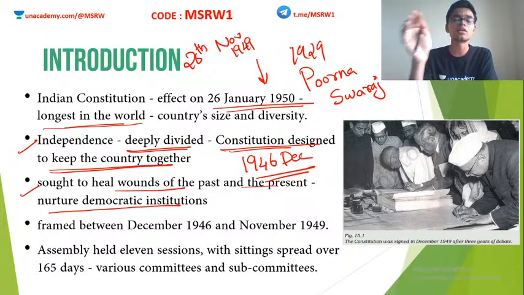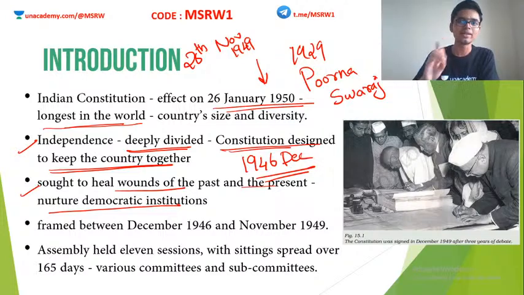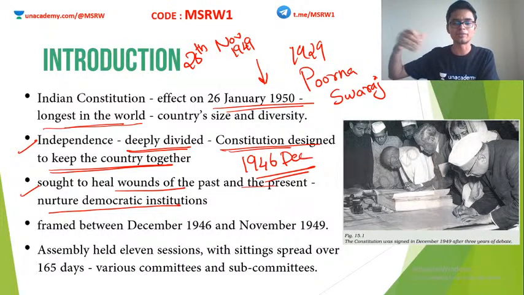So it was up to this Constituent Assembly to make sure that this constitution would nurture a democratic society in India. Democracy is something new. People did not know what democracy is in a practical sense. Until then, all people knew about democracy was in a theoretical sense. It is there somewhere else, and some readers explain its benefits, but nobody knew it firsthand. Fine, so this was another challenge.